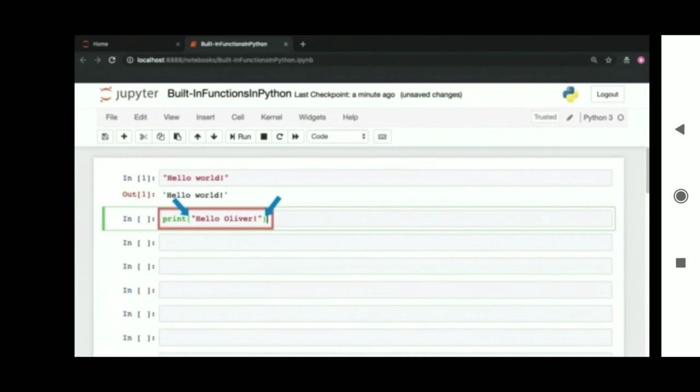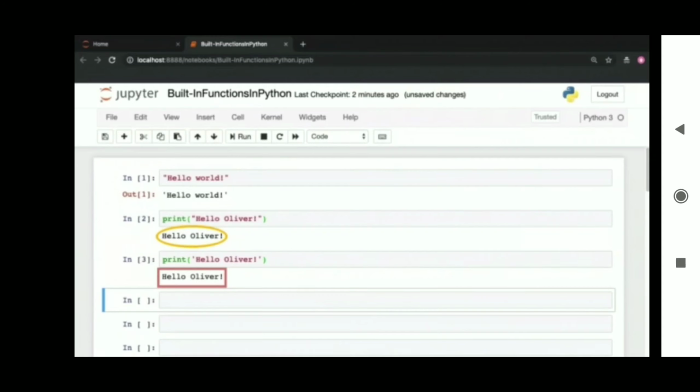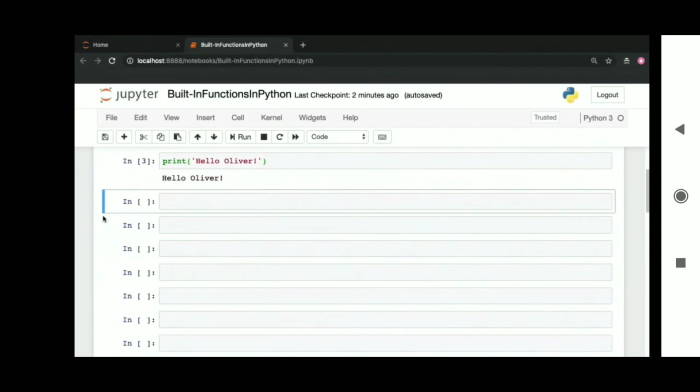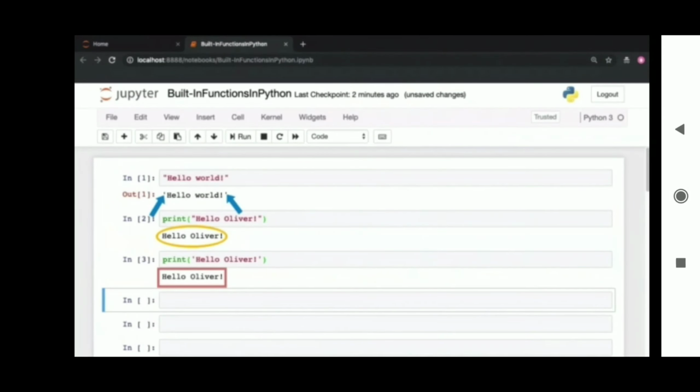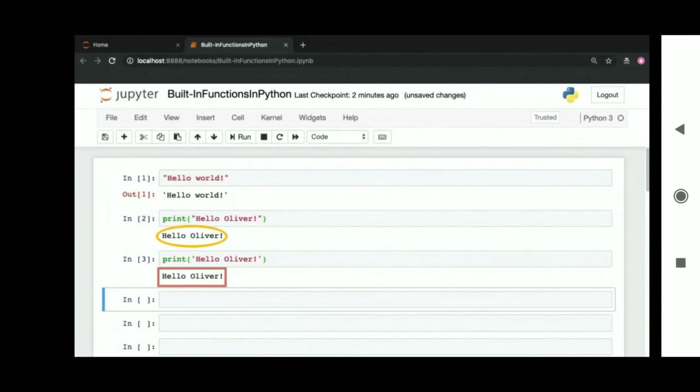A function has a name and it is invoked using brackets. Now what we are passing in here, the string hello Oliver, is an input argument or an input parameter to the function. The input parameter is what the function needs, information that the function needs to perform its job. Developers of the Python programming language have already written the code to print the information that you pass into the function out to screen. You are just invoking the print function and using their code. So when we invoke the print function in this manner, it prints out to screen hello Oliver.